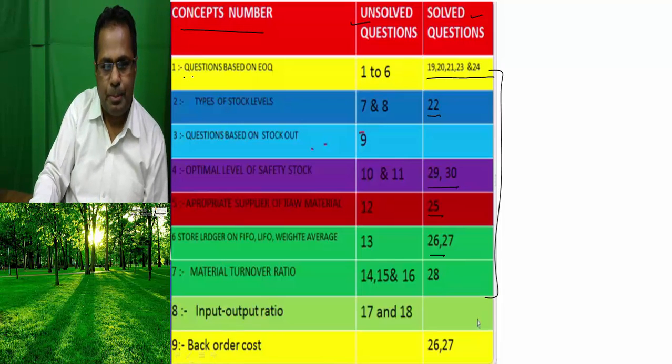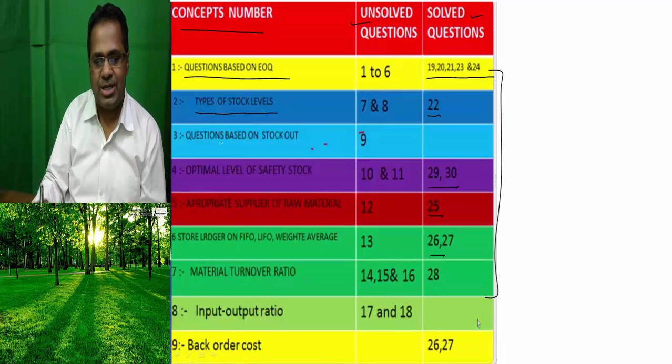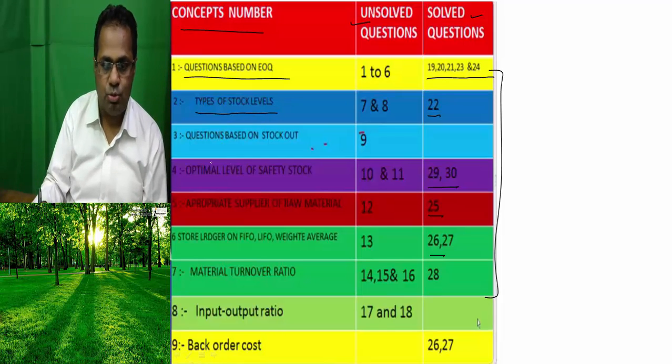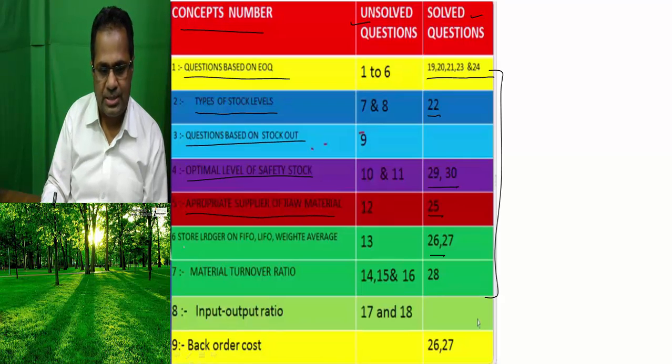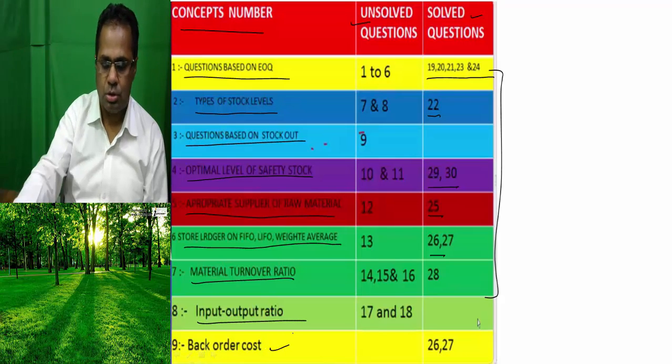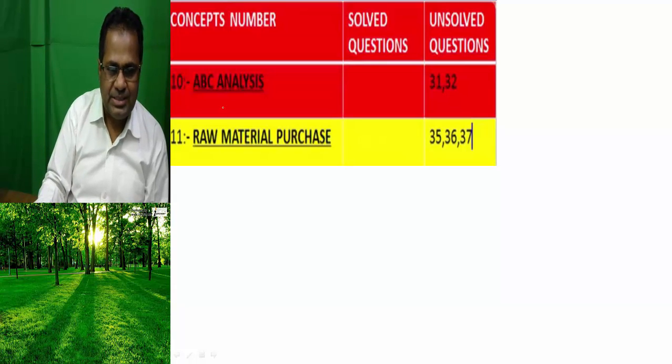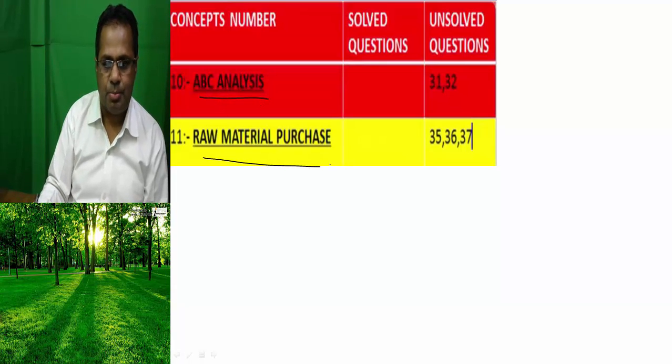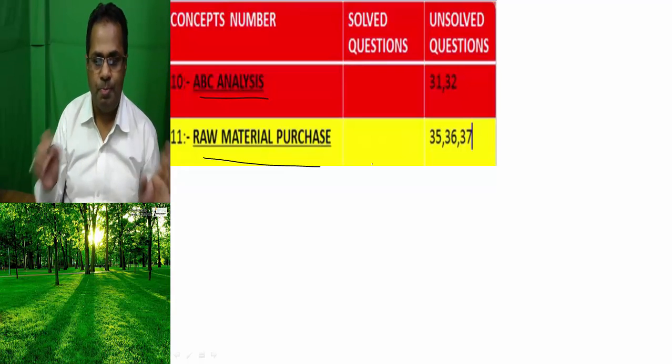Now, questions based on EOQ, types of stock levels, I will make you understand what these concepts are. Questions based on stock out, optimal level of safety stock, appropriate suppliers of the raw material, stores ledgers on FIFO, LIFO, weighted average, material turnover ratio, input output ratio, back order cost, ABC analysis, raw material purchase. These are the concepts which you have to study.